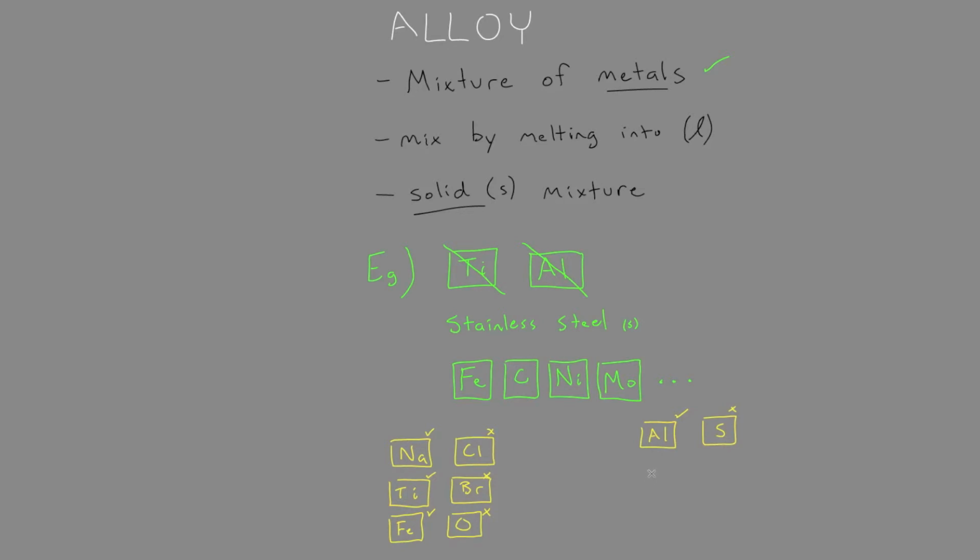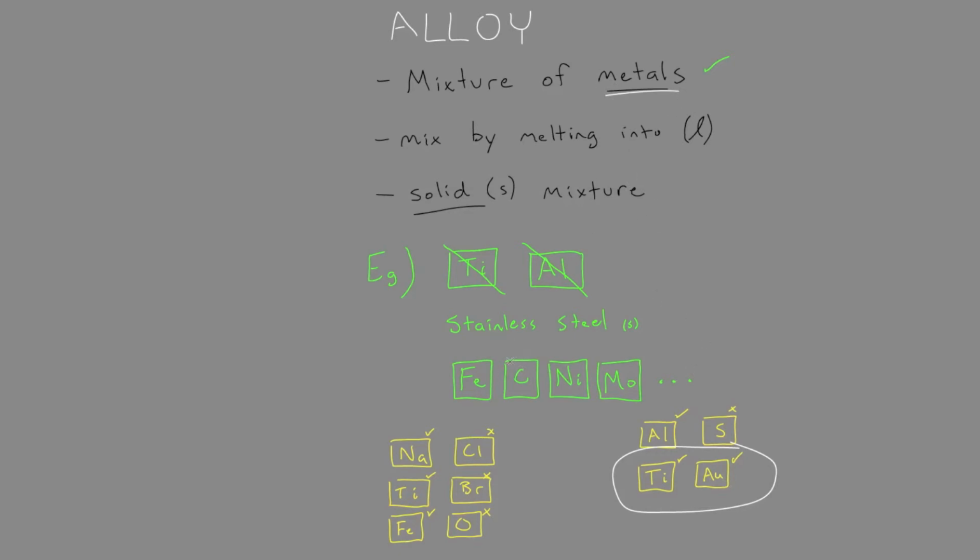So that just leaves us with titanium and gold. And when you think about it, we know titanium is a metal, and we know gold on the periodic table is Au. Most people know that that's also a metal. So our alloy would be the mixture of titanium and gold. Okay, that makes sense. You just gotta break down the answer. Yeah, because it's a mixture of 2 or more metals.